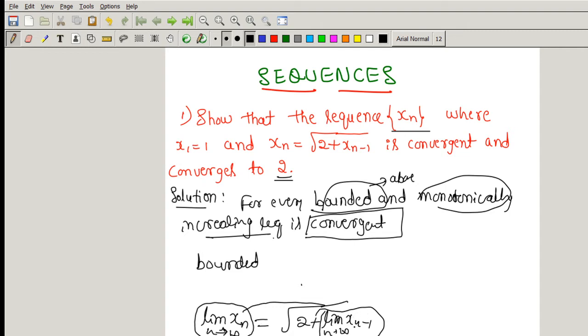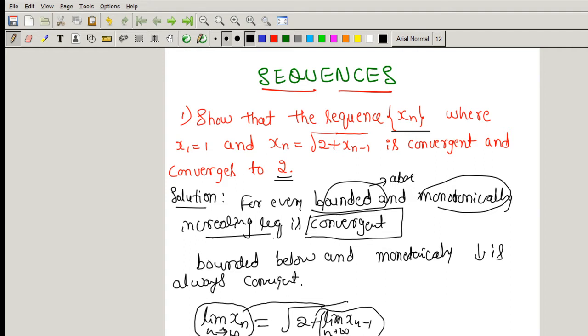Any sequence which is bounded below and monotonically decreasing is always convergent, and in fact it converges to the infimum. The increasing case always converges to the supremum, that is the least upper bound.